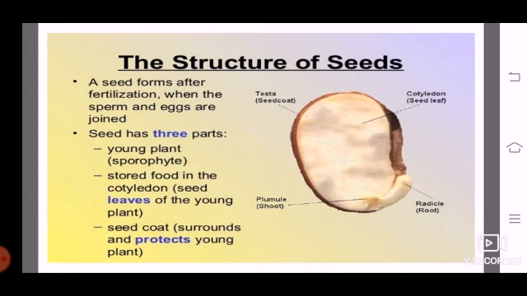What is its main function? Its main function is that it protects the seeds. ये seeds को protect करता है from physical and mechanical damages, and it also prevents the seed from excessive loss of water. Understand what is seed? It is the outermost, means the seed coat. In a seed there is an outermost covering which is called seed coat, and this seed coat has 2 parts, testa and tegmen. Seed coat, its main function, it protects the seed from physical and mechanical damages. Understand all of you?